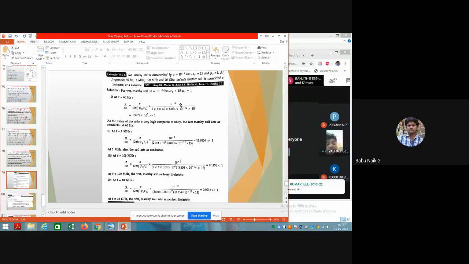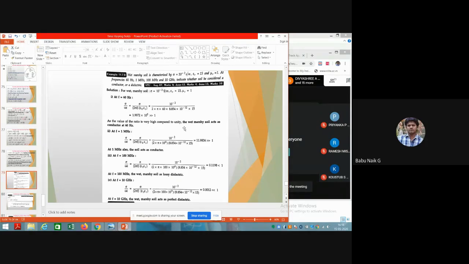The conductivity is given here as 10 to the power of minus 2. Over that, the frequency we are considering is 2 pi times 60 hertz, and you can substitute epsilon naught, which is 8.854 into 10 to the power of minus 12, and epsilon r, which is 15 in this problem. After calculating, we get 1.9972 into 10 to the power of 10 to the power of 5, which is very much greater than 1. So this Mersey soil will act as a conductor.